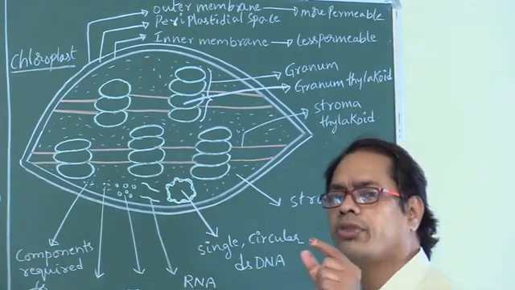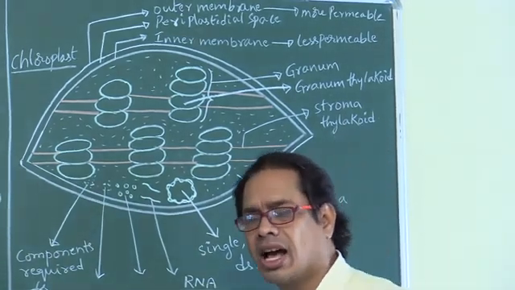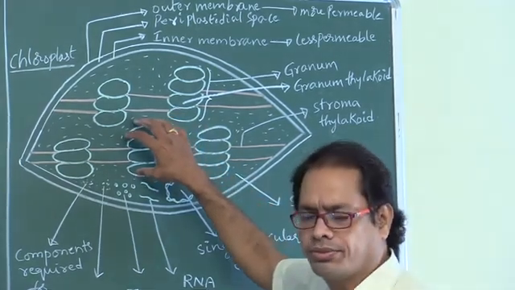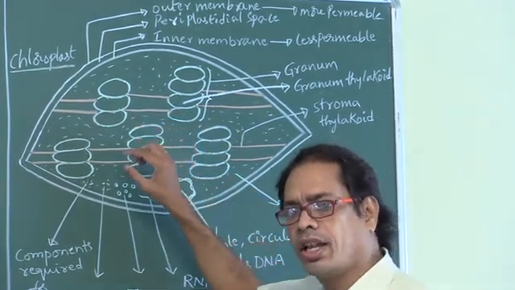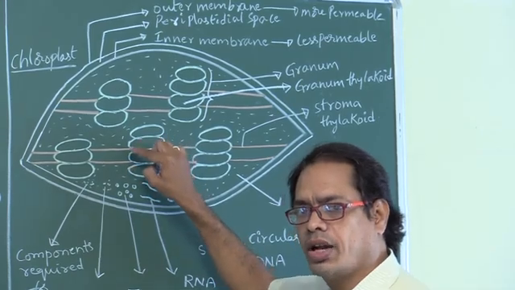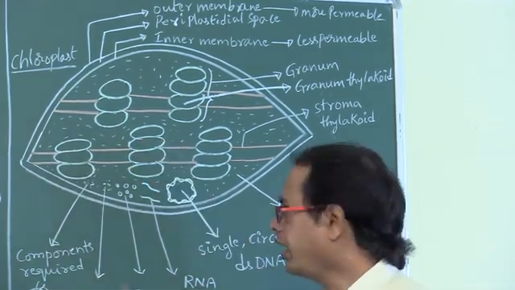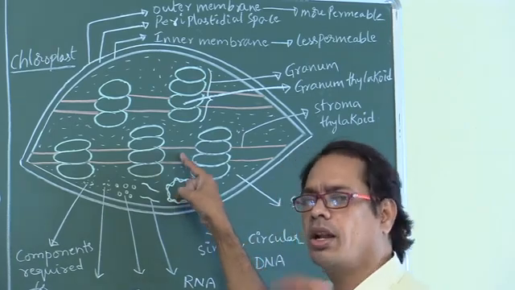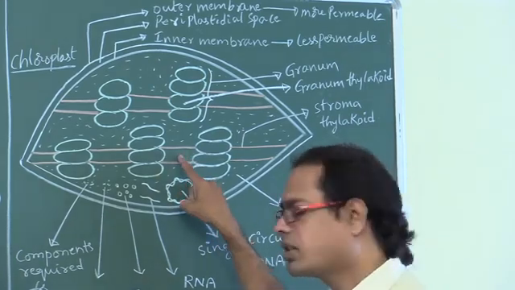So a group of thylakoids is called granum. The thylakoids in granum are called granum thylakoids. The thylakoids present in between the two grana are called stroma thylakoids. Or in other words, what is stroma thylakoid?